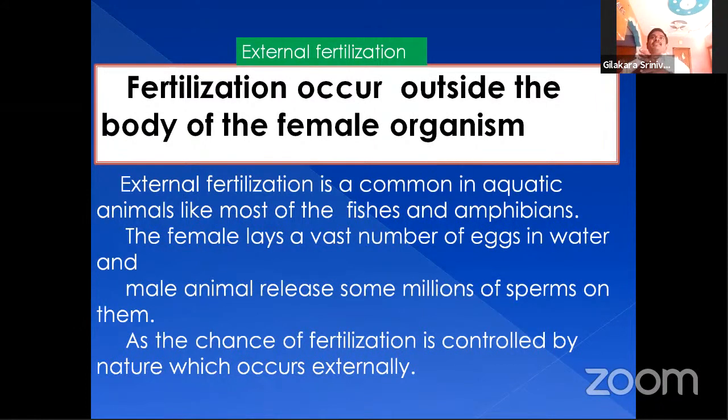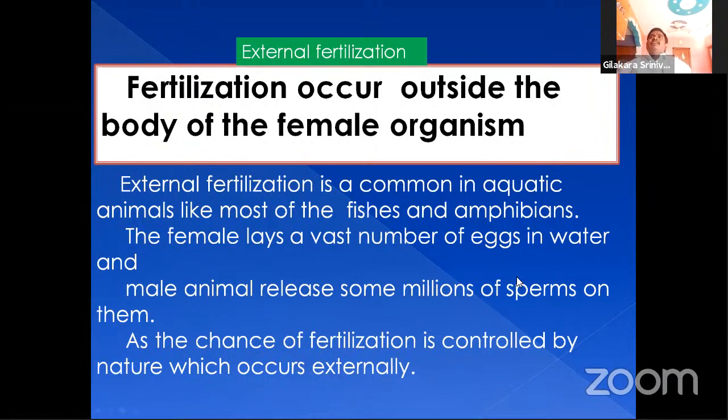This type of fertilization is called external fertilization. External means outside of the body, in the outside environment.